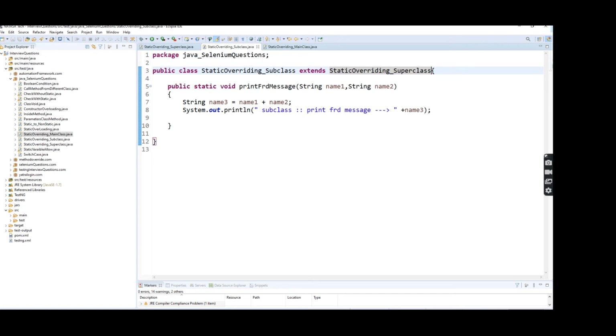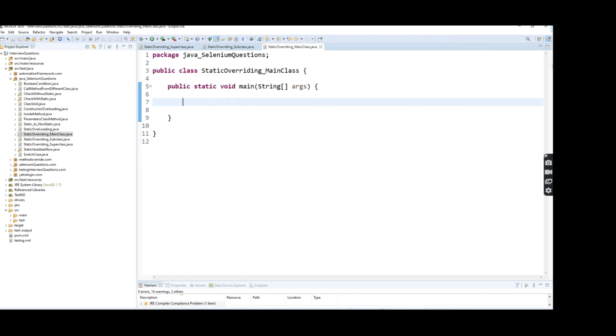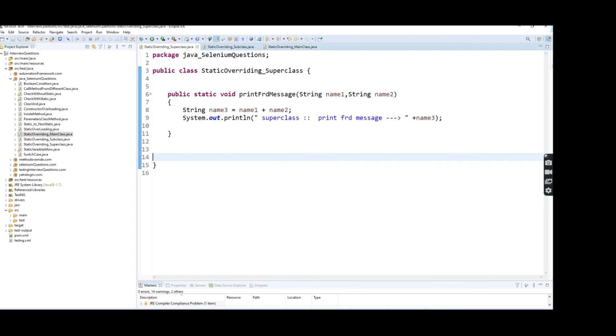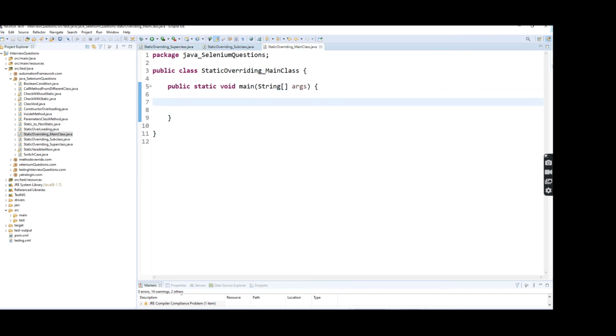right? So now the subclass, the static overriding subclass, extends the static overriding superclass also, right? So here we have a static method, for which we use the static keyword. How can we access it? We don't need to create any reference variable for the class. We can directly access the method using the class name and method name, right?